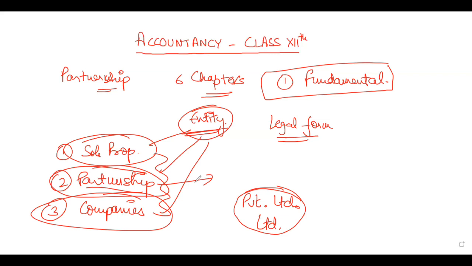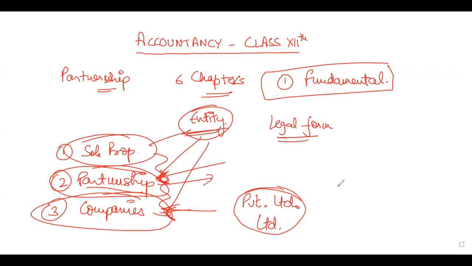You must have heard about the term shareholders, right? Just like we have partners in partnership firms, similarly we have shareholders in companies. The ownership of a company is divided among shareholders. Whoever is holding shares of a particular company is the owner of the company.